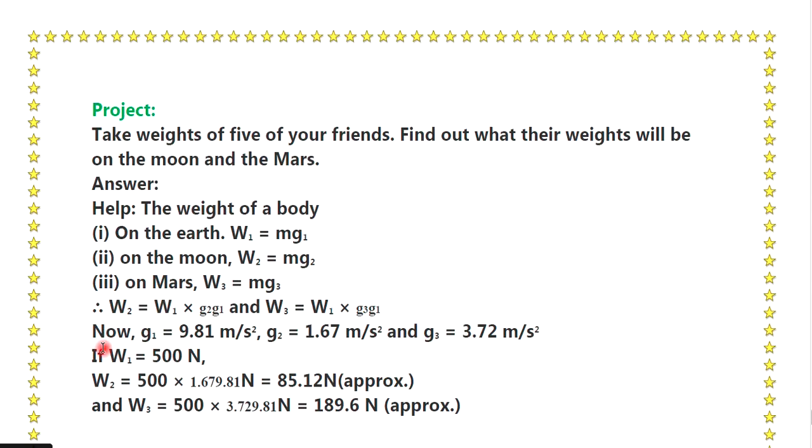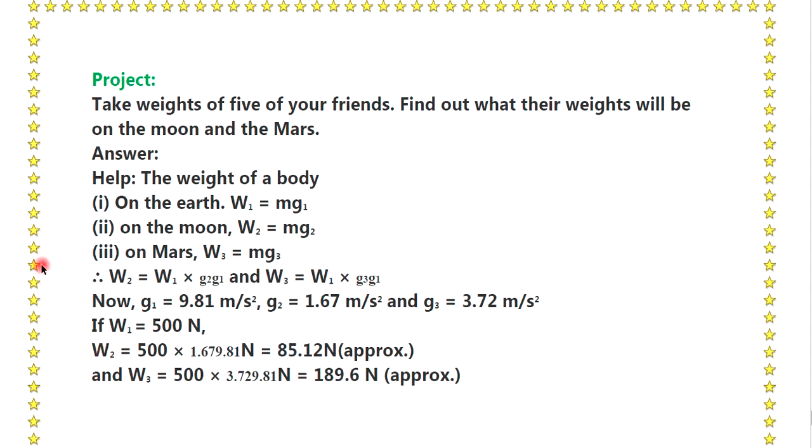Okay, the last question is for a project. Please read that question. Just read the question of the project: take the weights of 5 of your friends, and find out what their weights will be on the moon and on Mars.